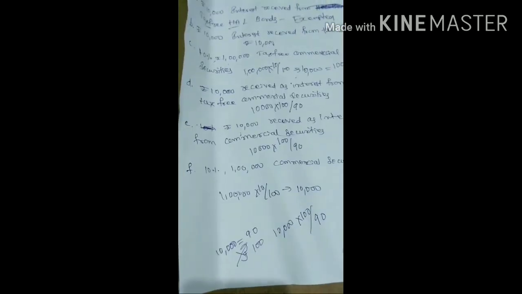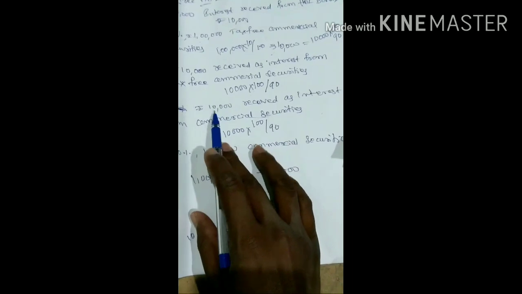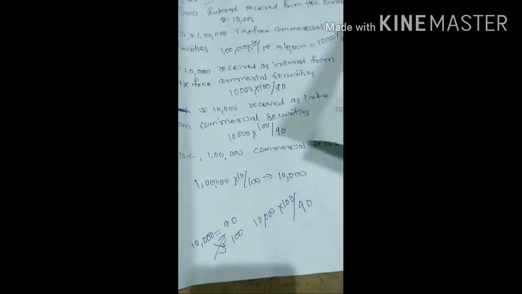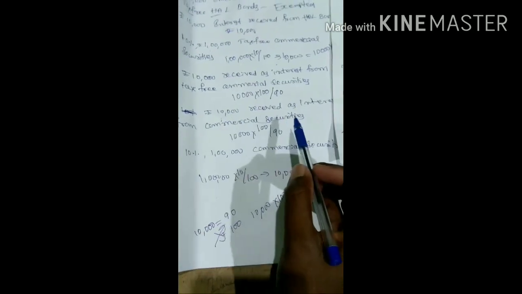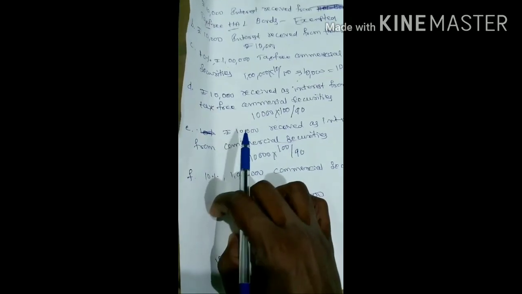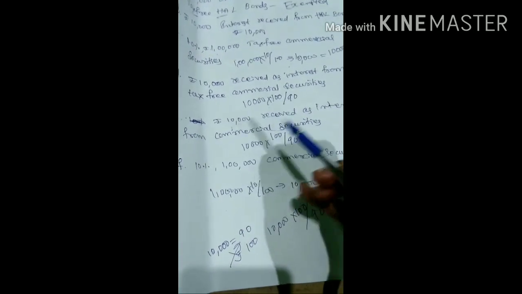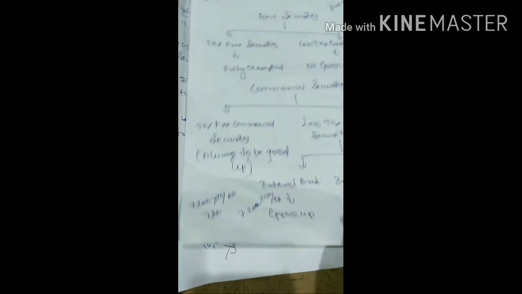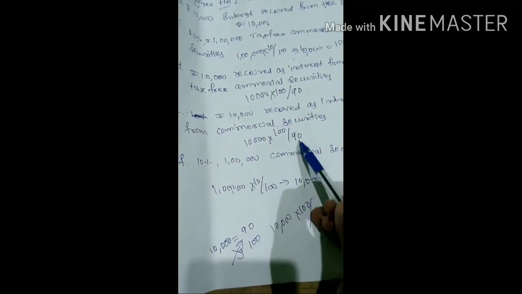Okay, next situations will be less tax commercial securities. Now how to deal with that? First I'll go with when they're giving only the interest amount. Check this question: rupees 10,000 received as interest from commercial securities, but there is no information regarding whether it is tax free or less tax. As I told, when there is no information, you need to assume it as less tax. In case of less tax, they are giving the interest amount directly, so you need to do gross up. The rate is the TDS rate, that is 10%. So 10,000 into 100 by 90.